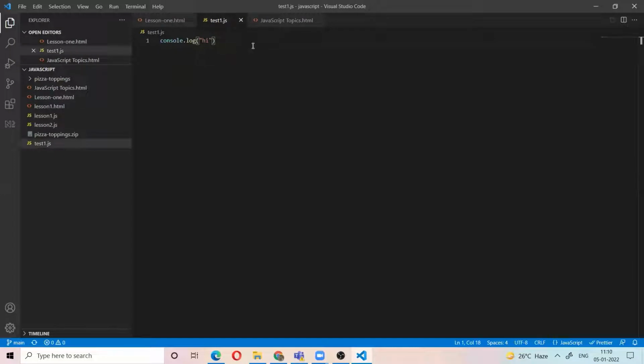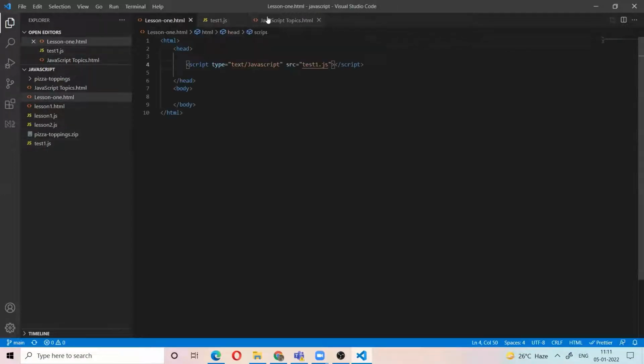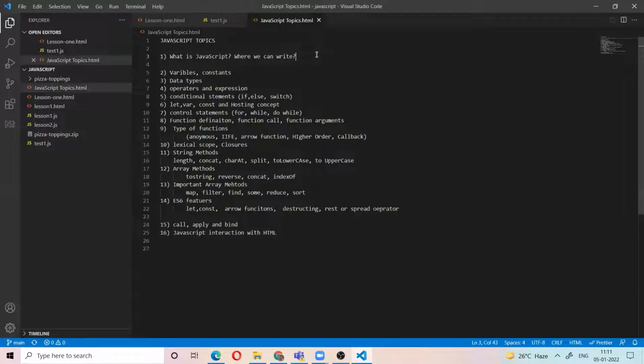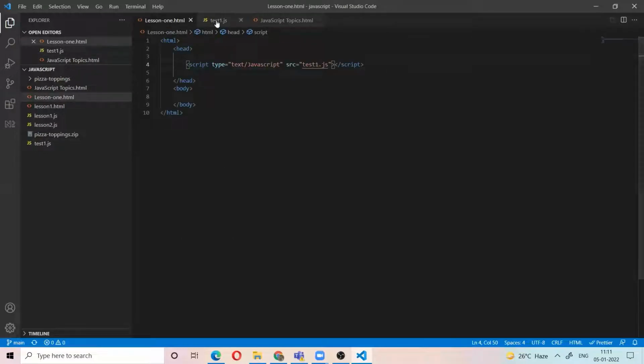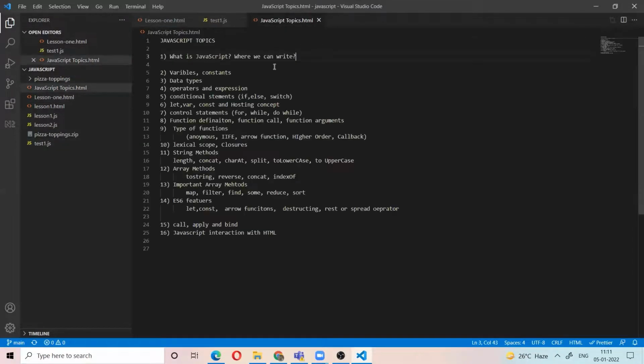We can write in a separate file, and we need to link that file into the HTML. So this is the first thing. What is JavaScript? JavaScript is a programming language which can be understood by the browsers. Where can you write JavaScript? We can write JavaScript between the script tags, or in a separate file with the extension .js, and we link that file into HTML. So in this way we can write JavaScript. This is the first topic.